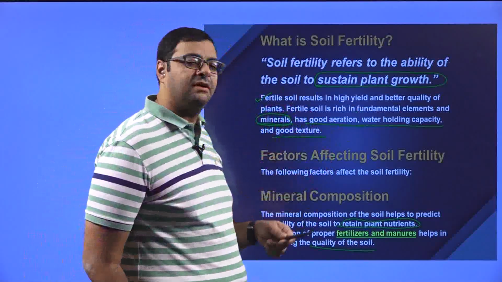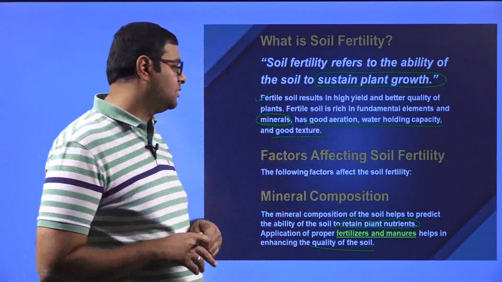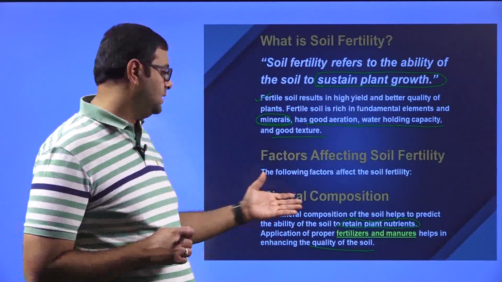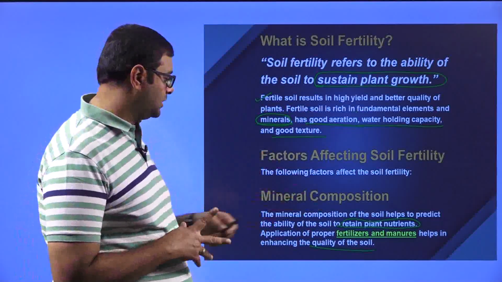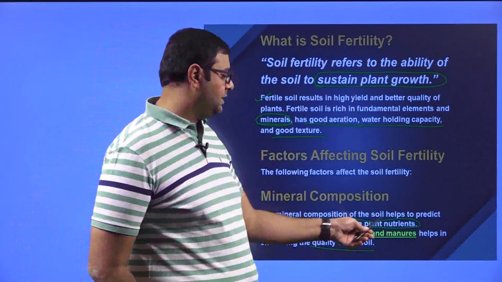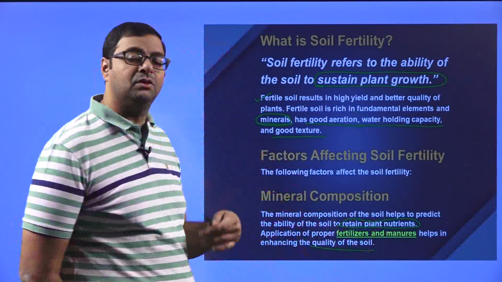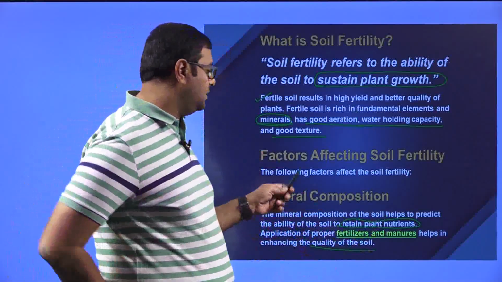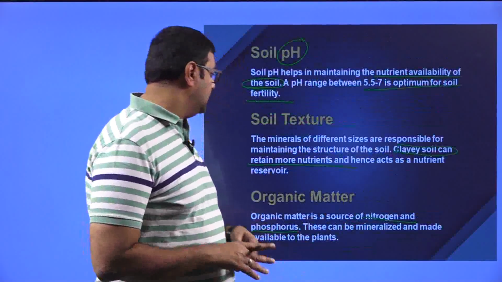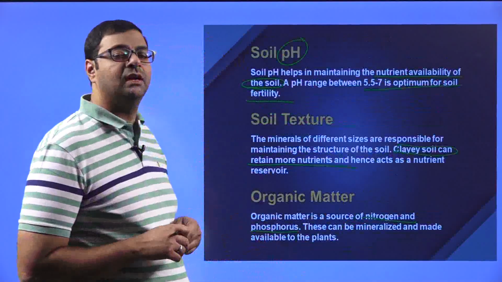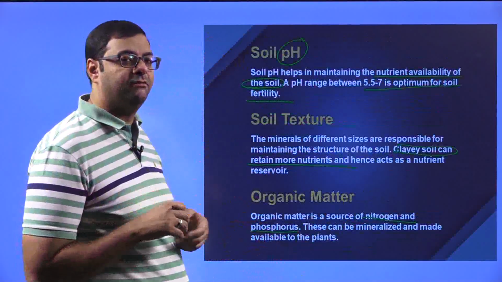Then the factors affecting soil fertility, first one is the mineral composition, where by the use of fertilizers and manures you can help improve the quality of the soil. Then you have the pH. Optimum pH is 5.5 to 7.